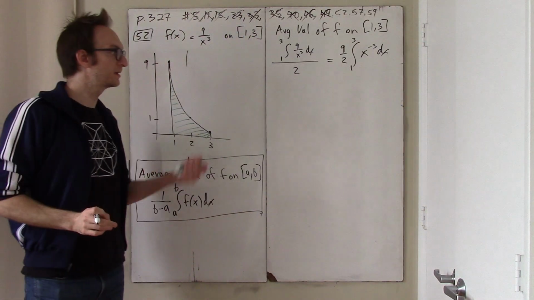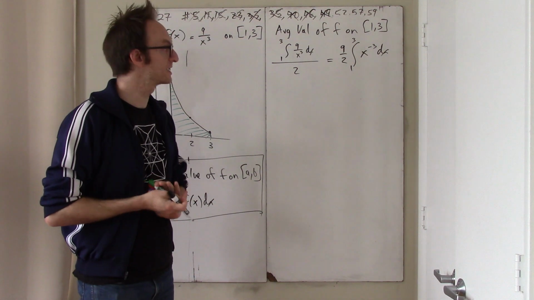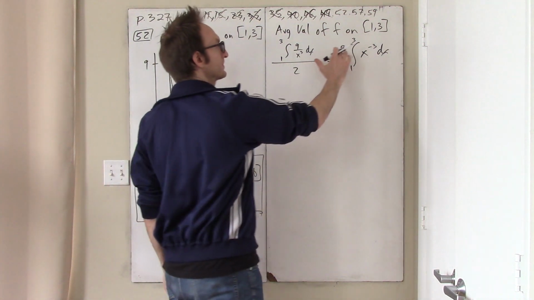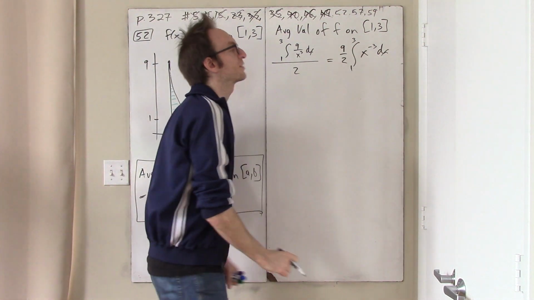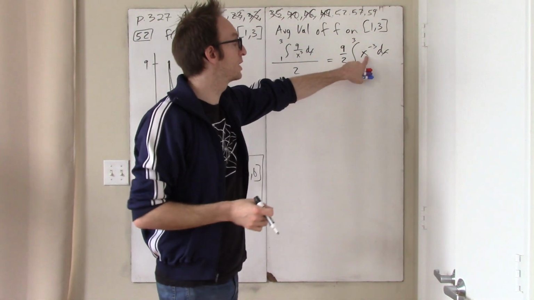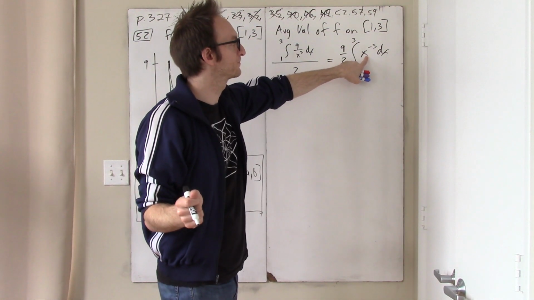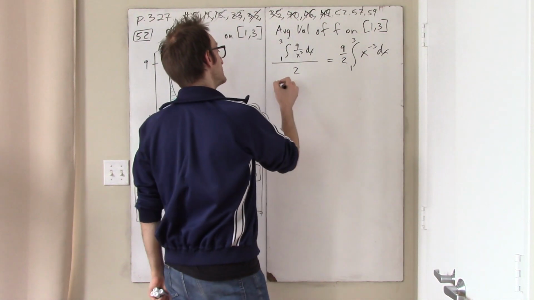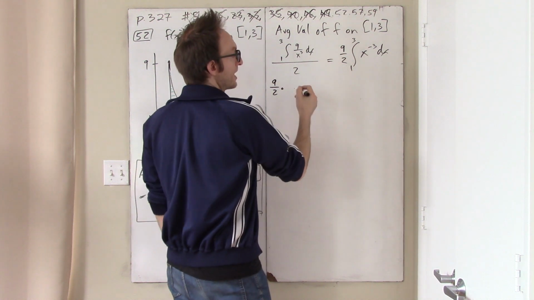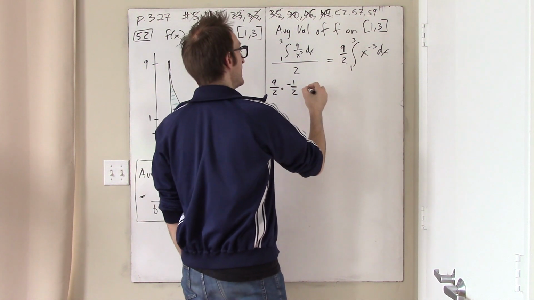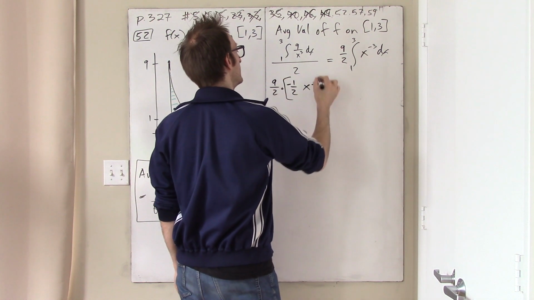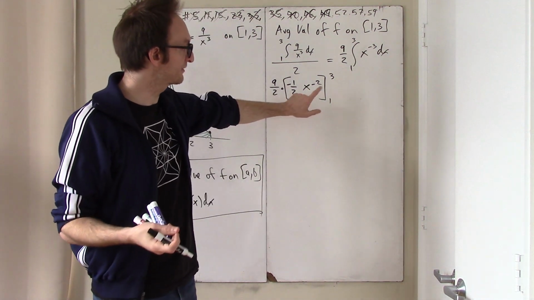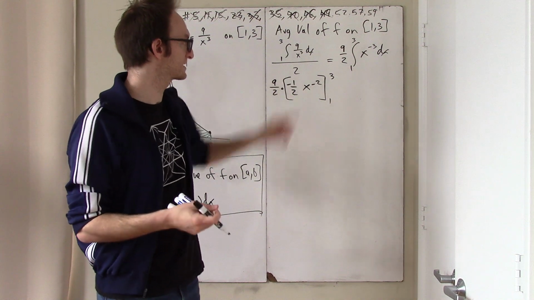Okay, and now there are maybe some advanced ways you could do this, but with the fundamental theorem of calculus, all problems like this are now easy, because I can compute this integral if I know an antiderivative of x to the negative 3. And I just do know an antiderivative of x to the negative 3. I go up a power to negative 2 and divide by negative 2. And so what we get is 9/2 times negative half x to the negative 2. And you can confirm to yourself that we anti-differentiated correctly, because if you differentiate negative 1/2 x to the negative 2, you get x to the negative 3.